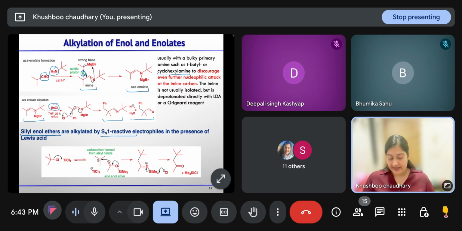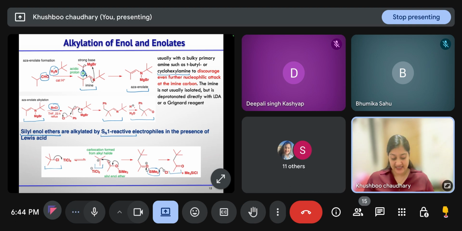You have a tertiary alkyl chloride and you treat it with TiCl4. It takes the chlorine and you get the tertiary carbocation. Then your silyl enol ether reacts with this carbocation, and after loss of the silyl group by the attack of chloride, you get your ketone.